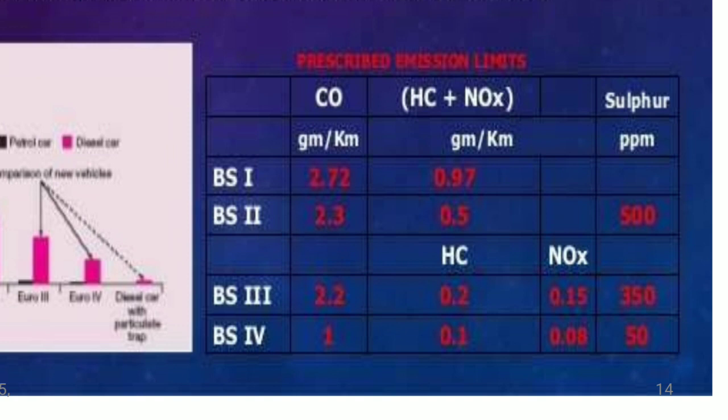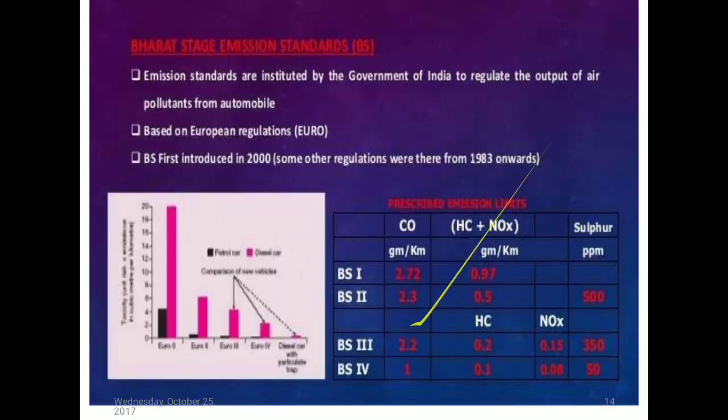Bharat stage 3, again it has been reduced to 1 gram, 2.2. Hydrocarbon 0.2, NOx 0.15. Bharat stage 4 has been reduced to 1 gram per kilometer. Hydrocarbon 0.1. So this is how exactly they have reduced the pollutants from BS1 to BS4.